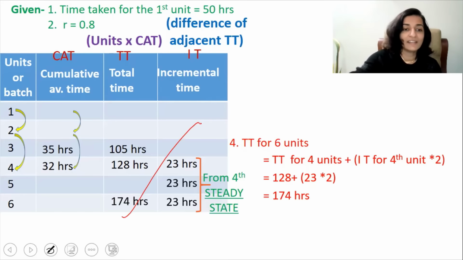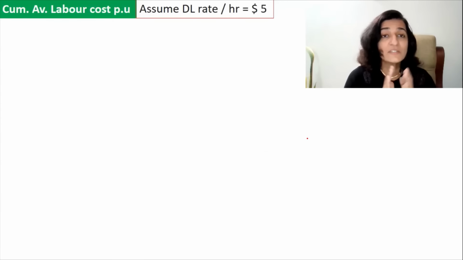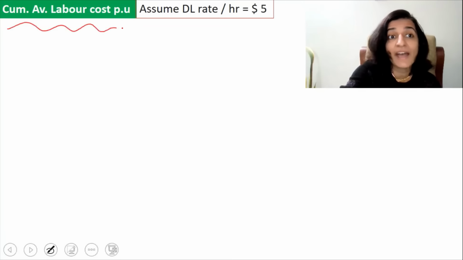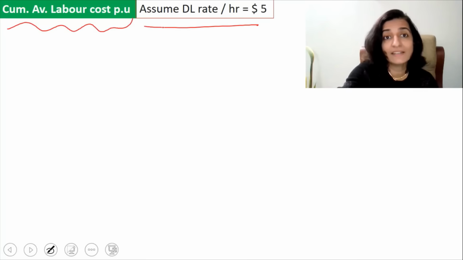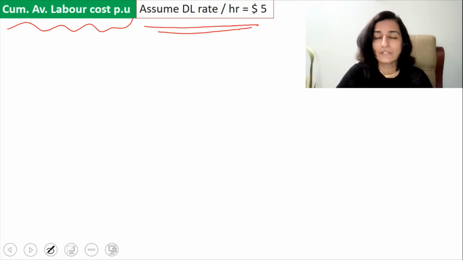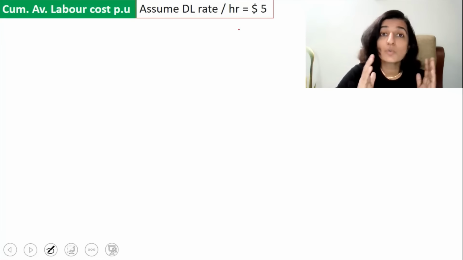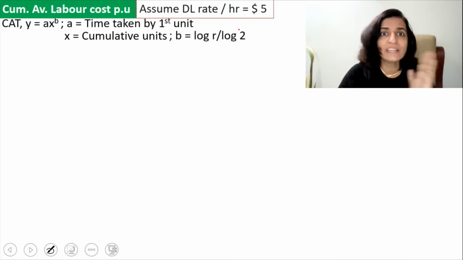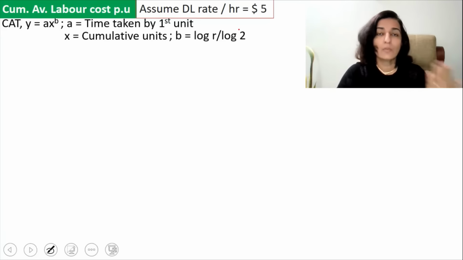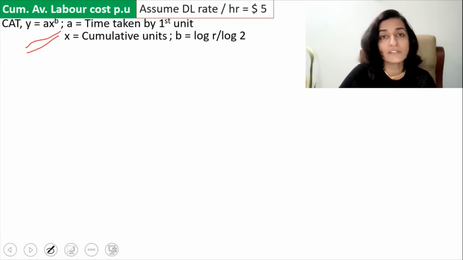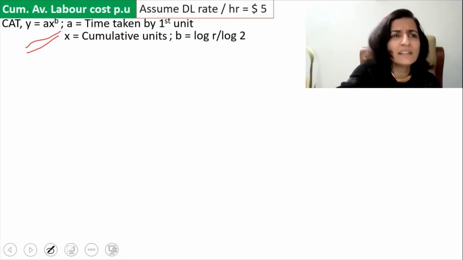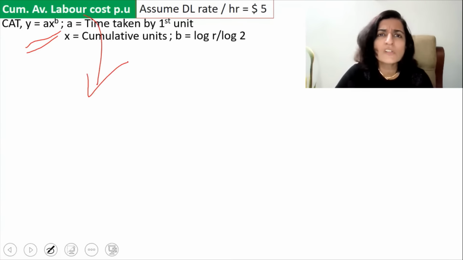So we key that in our table. Next, we have to study how do we calculate the cumulative average labor cost per unit. We will assume that the direct labor rate is $5 per hour. So what is the formula that we have already learned? It is CAT, that is cumulative average time. We have a formula. What is the formula for CAT? It is y is equal to ax the whole raised to b. But how do we calculate the cumulative average labor cost per unit?